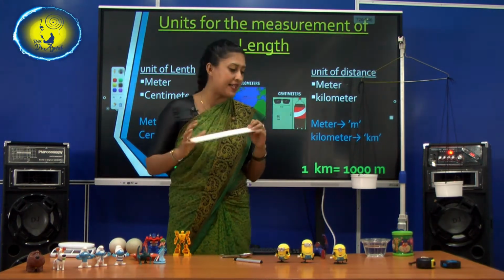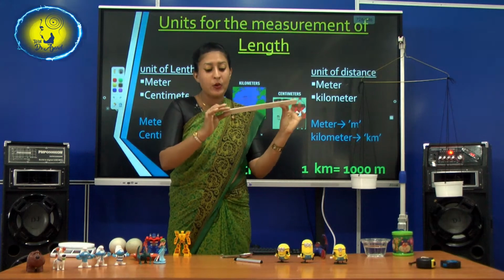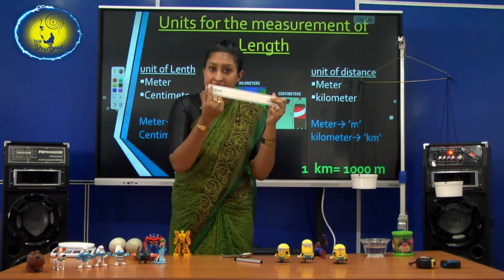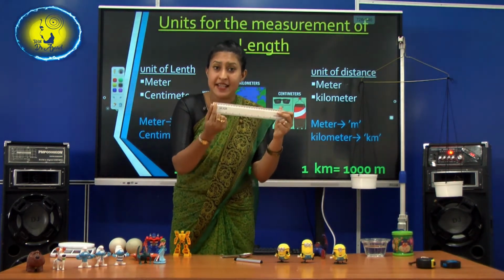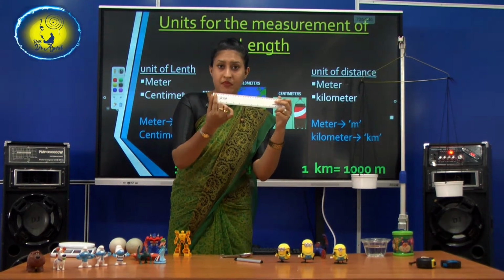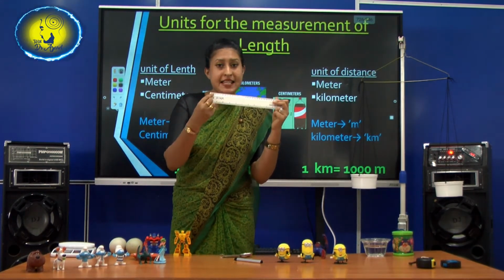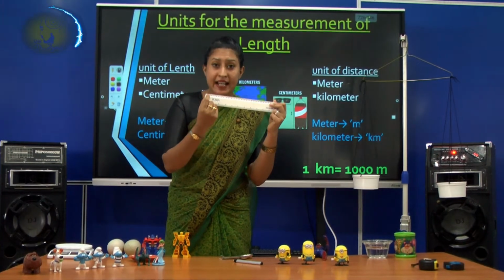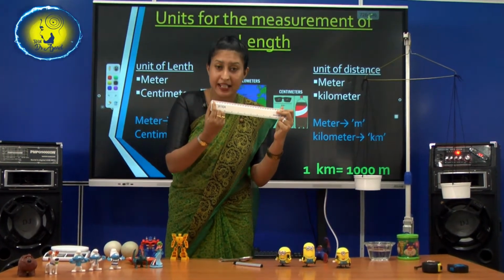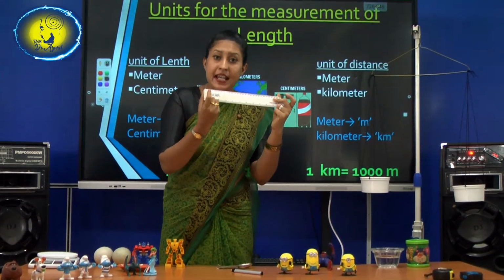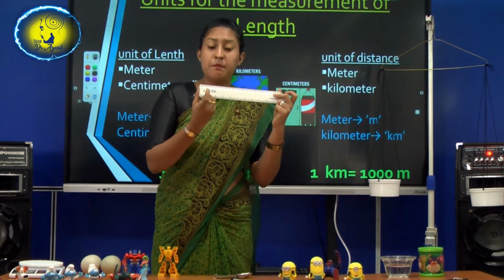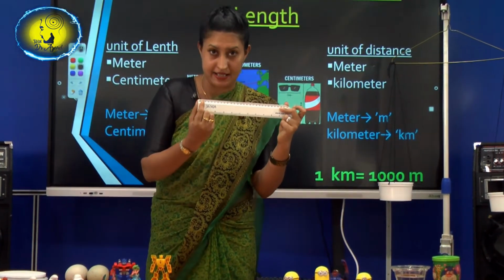So, on your ruler, see, it is indicated as meters and centimeters. Grab your rulers quickly and see. It's indicated here, cm and m. Cm means centimeters, m means meters.